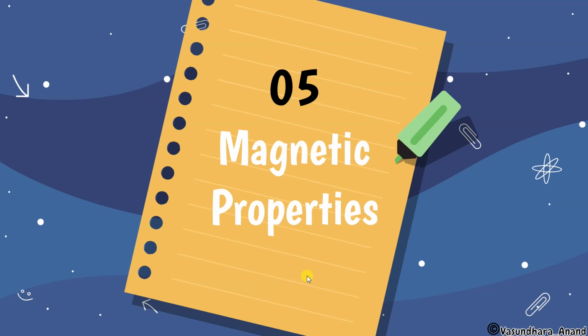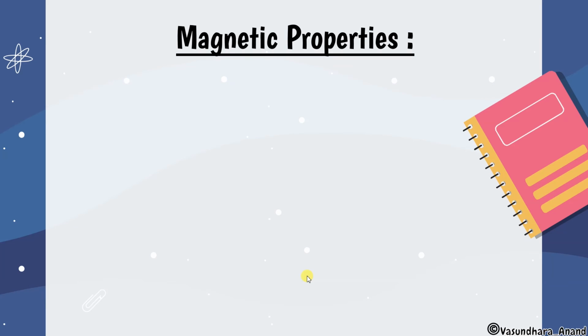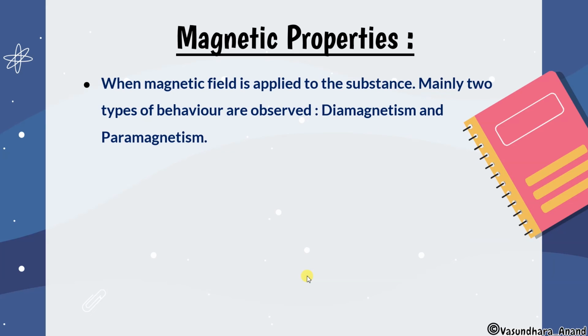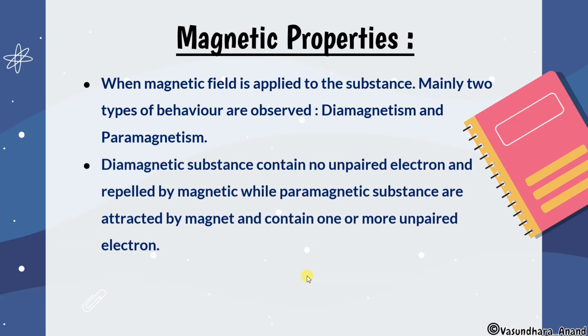Now magnetic properties. We have done magnetic properties in coordination also, and we will do it the same way here. It depends upon the unpaired electron. When a magnetic field is applied to a substance, mainly two types of behavior are observed, that is diamagnetism and paramagnetism. I have explained when it is diamagnetism and when paramagnetism.